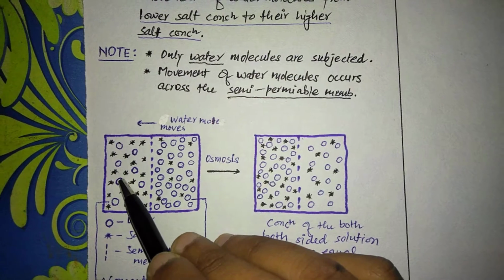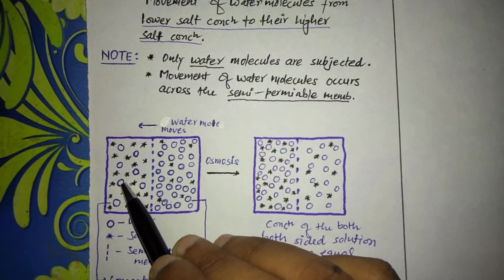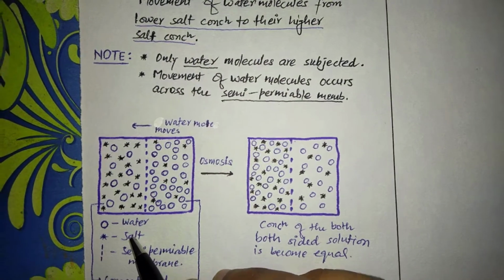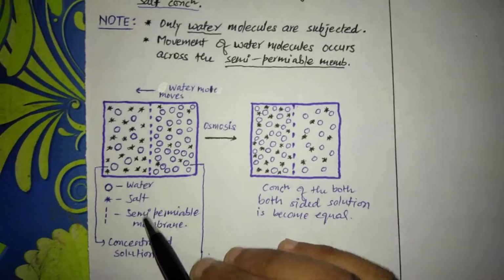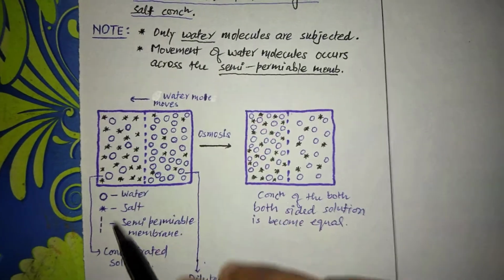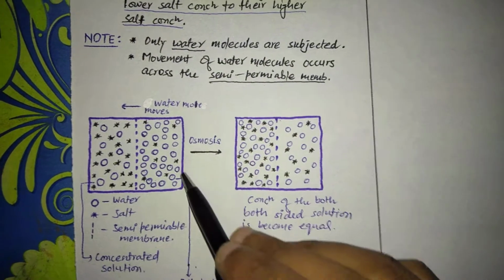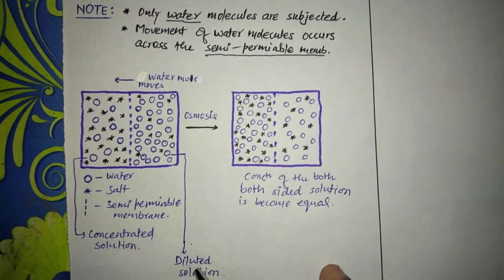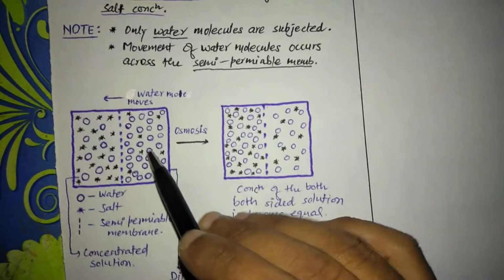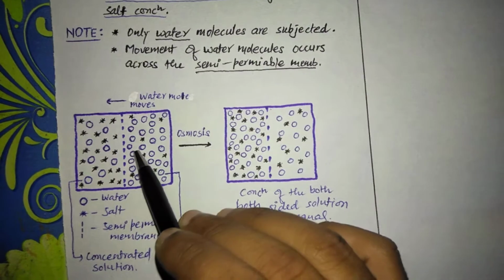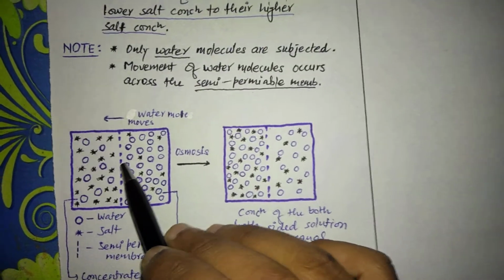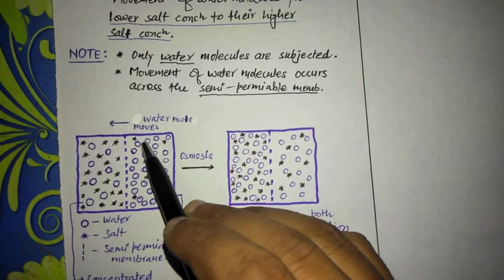The circular sign represents the water molecules, and the star-like sign represents the salt molecules. This kind of solution is considered a concentrated solution, and this kind is considered a diluted solution.